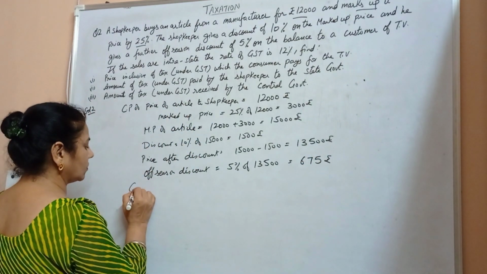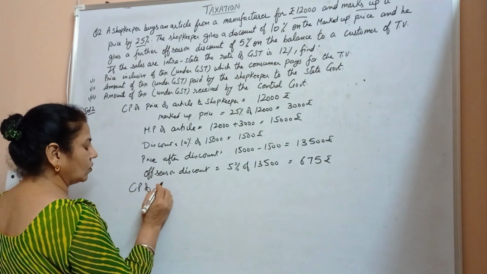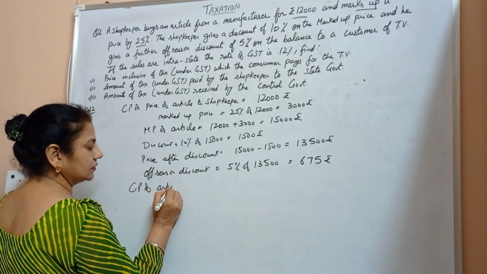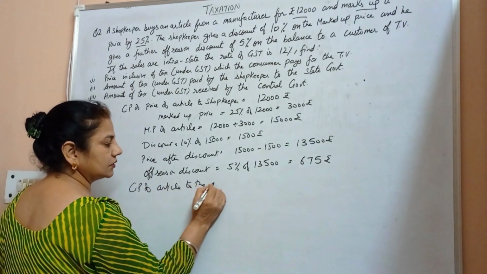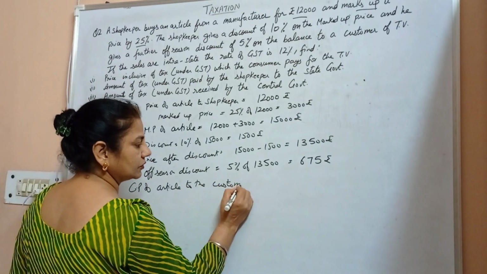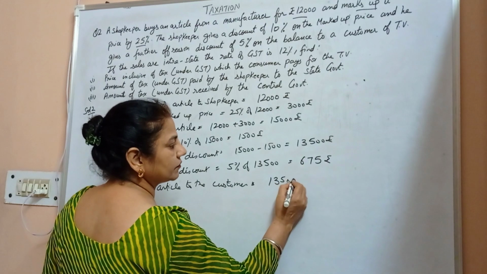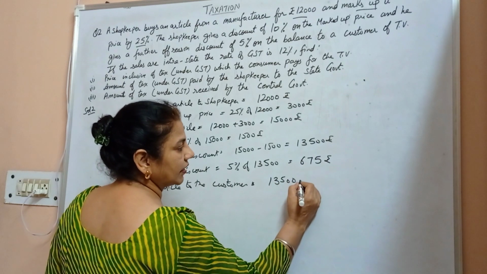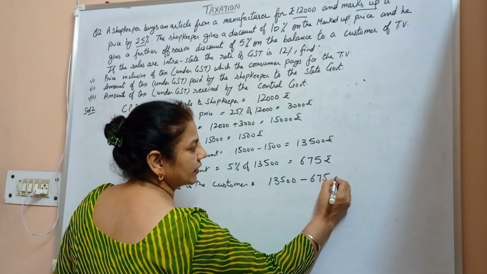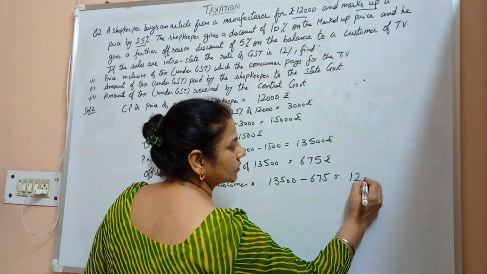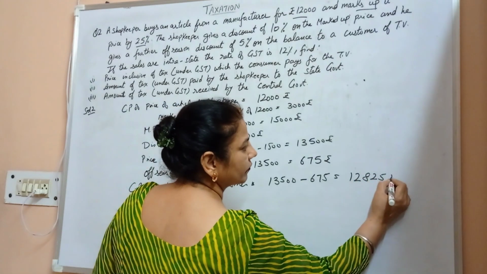So we can say the price of the article to the customer or consumer is 13,500 minus 675, which comes out to be 12,825 rupees.